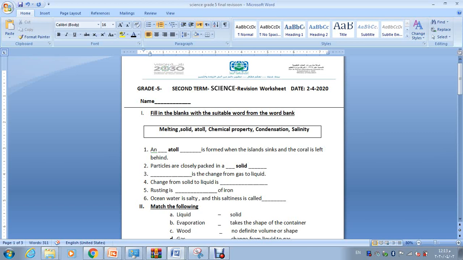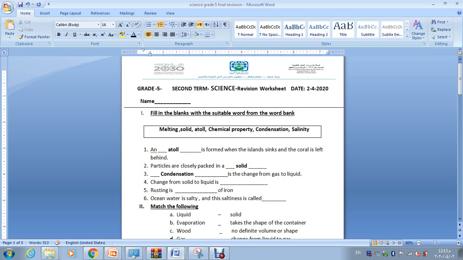Number 3 is the change from gas to liquid. If you have a cup of cold juice on a hot day, what happens? You will find droplets of water start to form on the glass from outside. What happened? The gas has changed into droplets or liquid, and we call this process condensation. Condensation is the change from the particles of gas in the air to liquid on the cup or glass of juice.